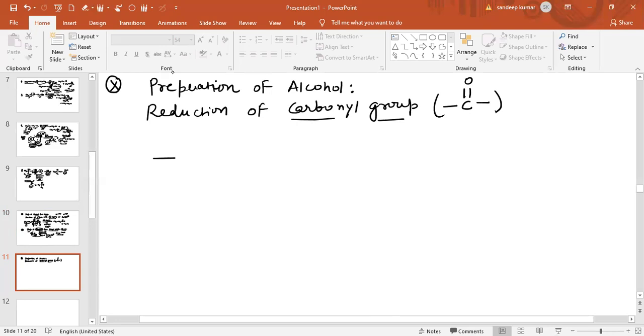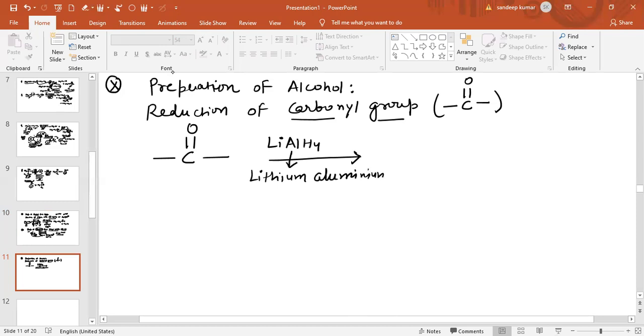Now see, the reduction of the carbonyl group, which is C double bond O, in the presence of lithium aluminium hydride. So what is the name of this compound? This is lithium aluminium hydride.